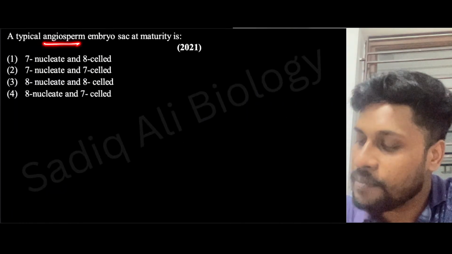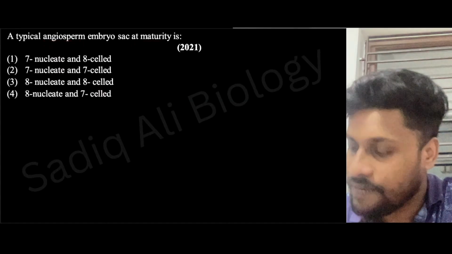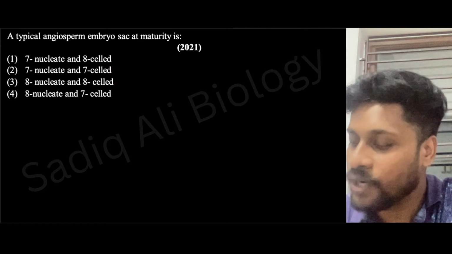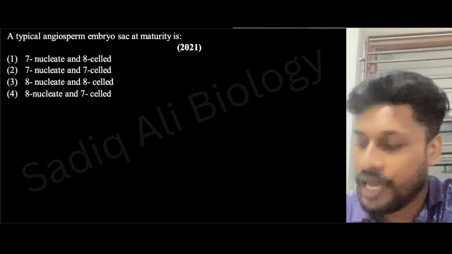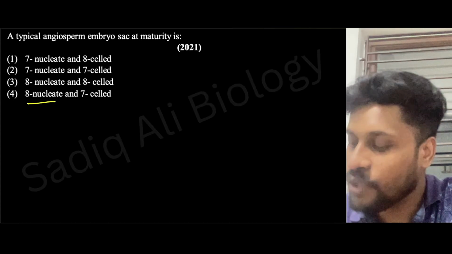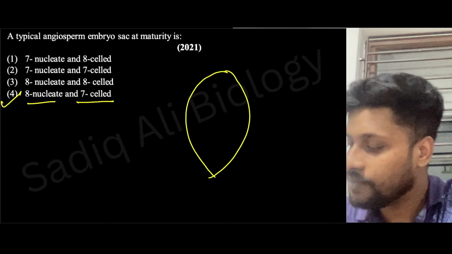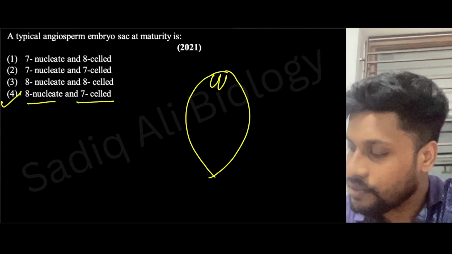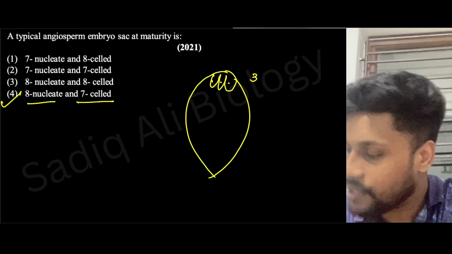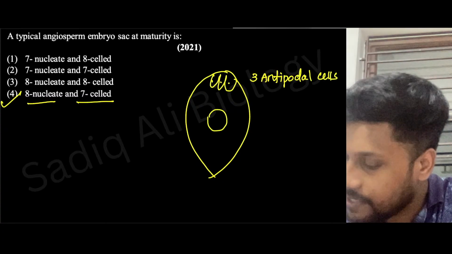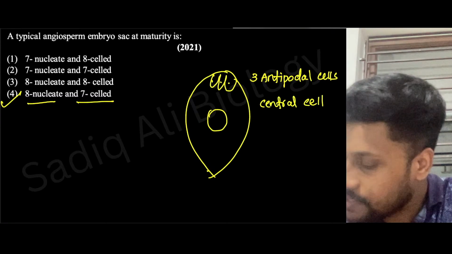A typical angiosperm embryo sac at maturity is 7 nucleate 8 cell, 7 nucleate 7 cell, 8 nucleate 8 cell, or 8 nucleate 7 cell. What will be the answer? 8 nucleate 7 cell. Very good. You know, right? When you take the embryo sac, what all will be there? Three antipodal cells. What else is there? In the center, there will be one central cell.